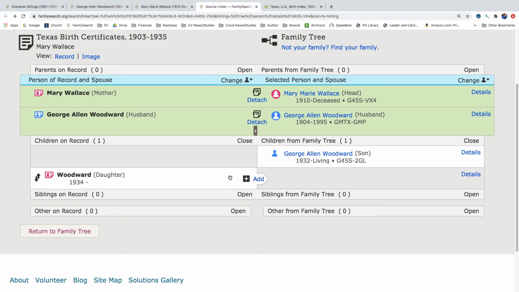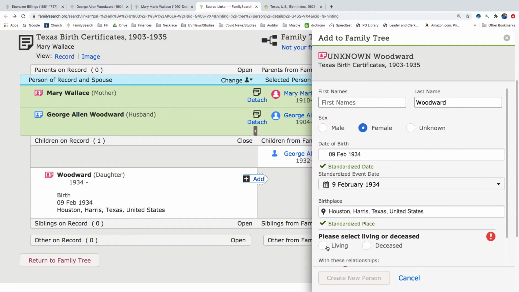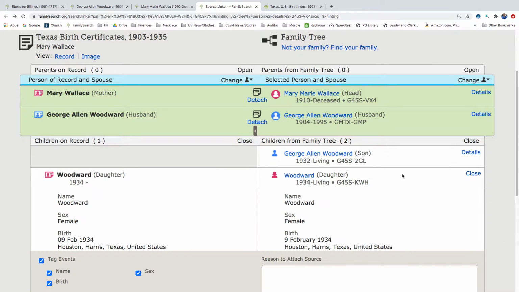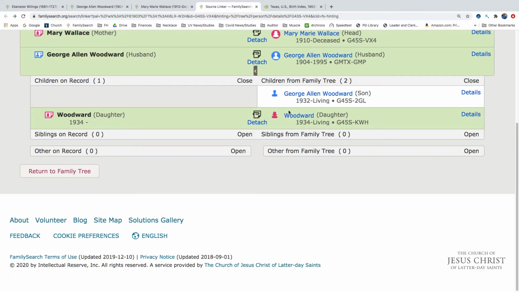So that is a different birth date. So this is a girl. And she's living, so we're going to create her. That way we know they had 2 kids. We'll attach that birth record. So that might help us find them in a census in 1940.